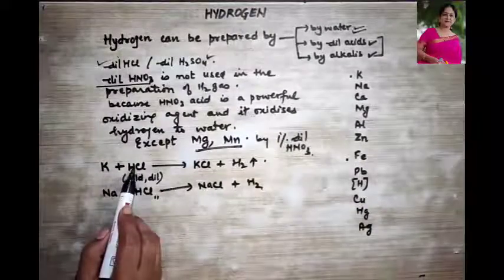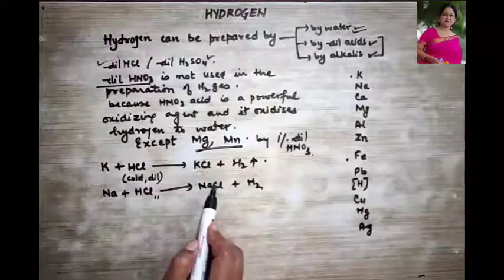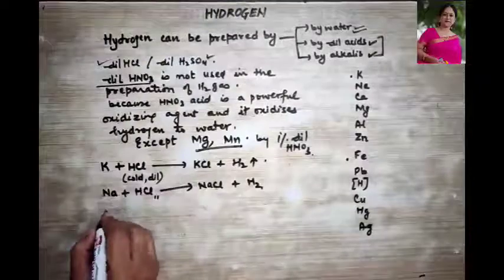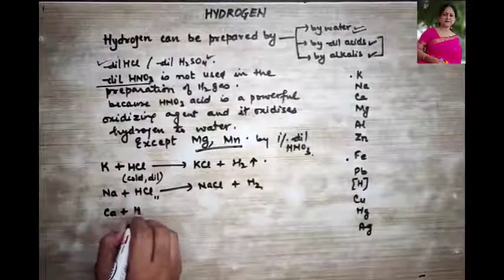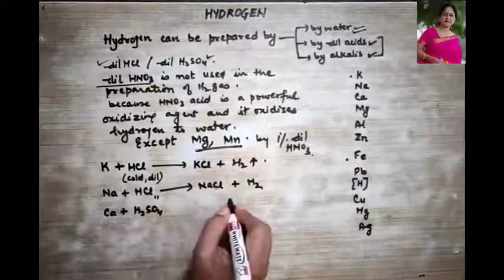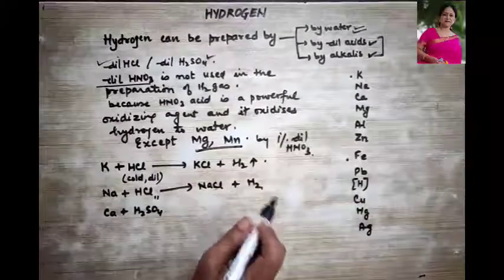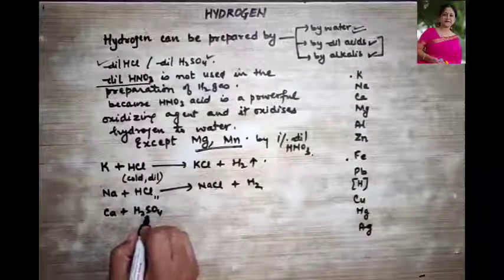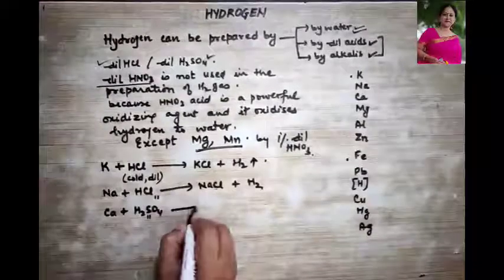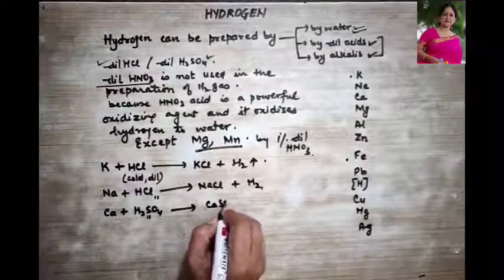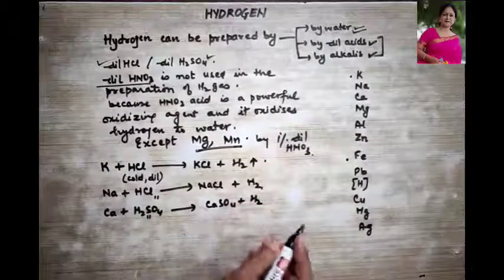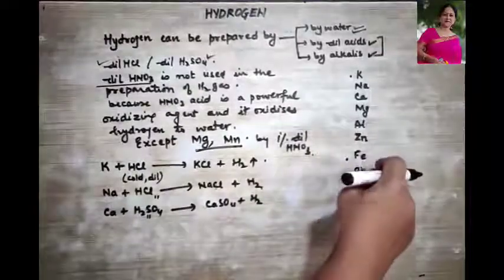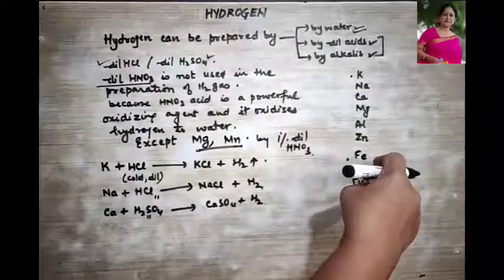Here I am using HCl, so chloride salts are formed and hydrogen gas is given out. Suppose I use H2SO4, it forms the sulfate salt, and hydrogen gas is given out. Calcium also reacts with cold dilute acid and forms calcium sulfate plus hydrogen. All these reactions will be exothermic. This point should be very clear to you.